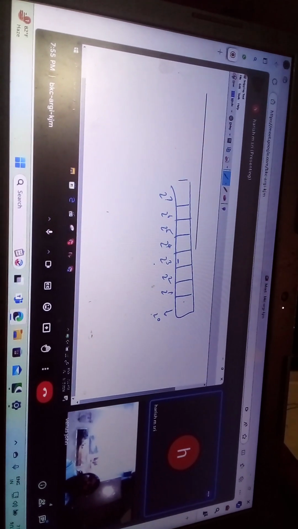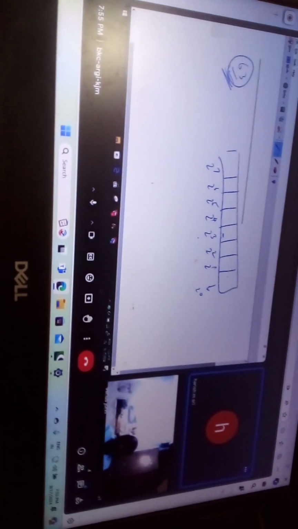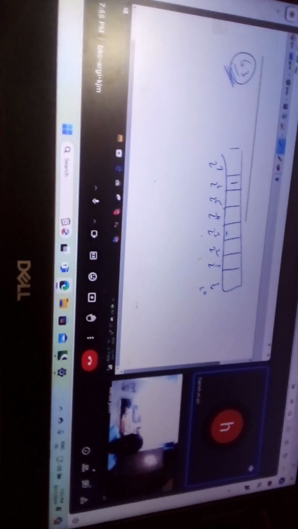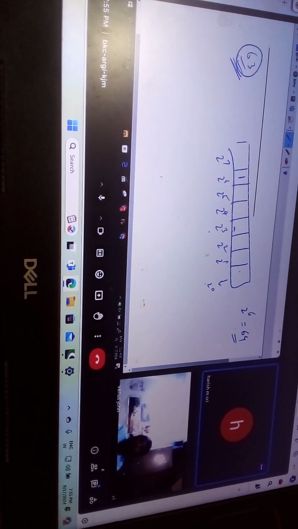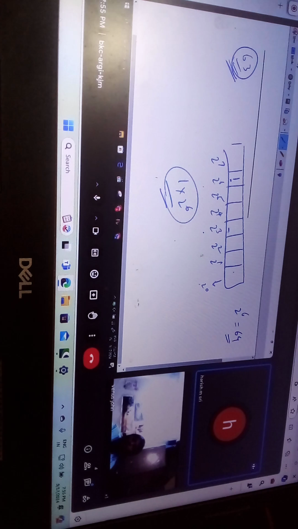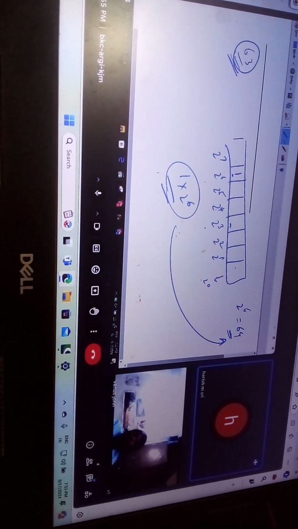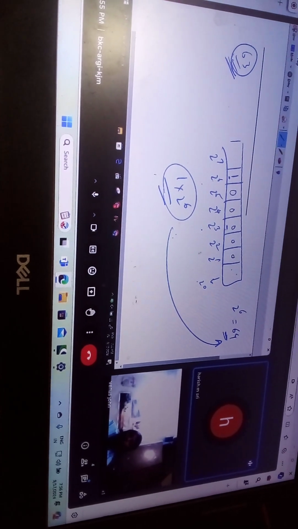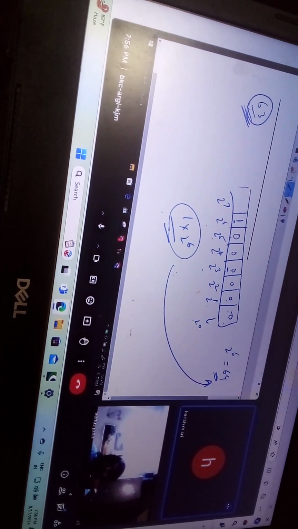What is the number in discussion? 63. See, if you had a 1 over here in 2 to the power 6, 2 to the power 6 is actually 64. Had you had a 1 over here, 1 into 2 to the power 6, wouldn't that itself suffice to make 64? It would. All the rest of the digits could just be zeros: 0 into this, 0 into this. I don't need any of this.